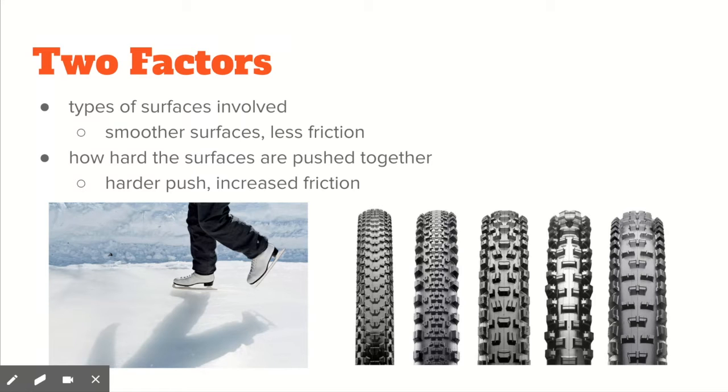And for how hard the surfaces are pushed together, the harder push there is, the more friction there is. So when you're riding a bike and you make a sharp turn, you momentarily increase the pressure on that bike and you give it a harder push. So that increases the friction between the bike and the ground, and it prevents you from falling over.